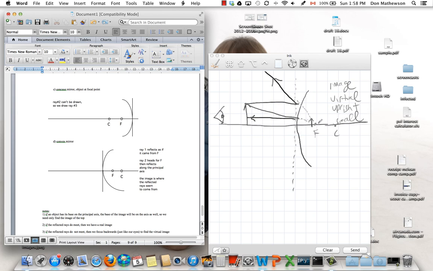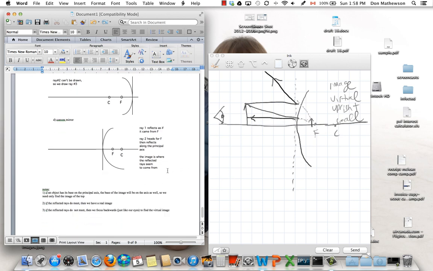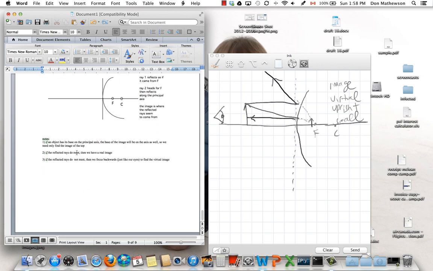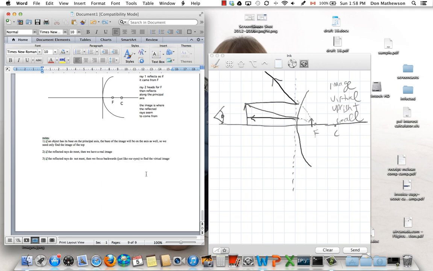And this is, of course, why they print that warning that objects are smaller than they appear, because it may be that the mirror is making the image small and you think the car is far away, but it really isn't. All right, so some notes here. As we said, if the reflected rays actually meet, we get a real image. If they don't meet, then we focus backwards to find the virtual image. So these are some notes on the ray drawings and those 4 diagrams you need to remember.